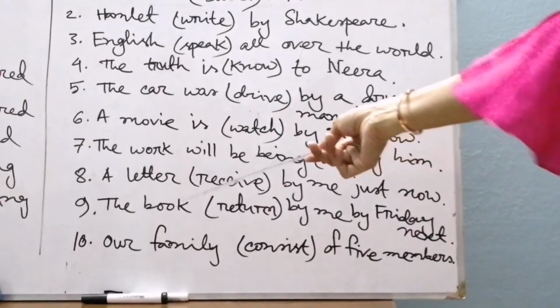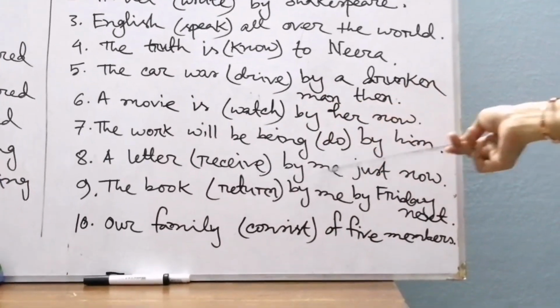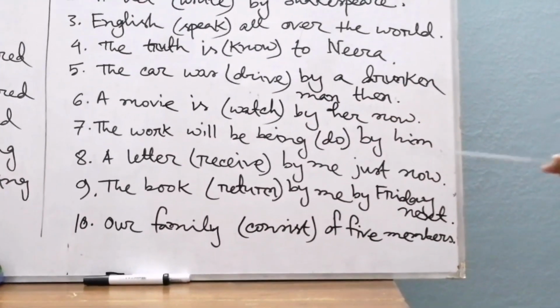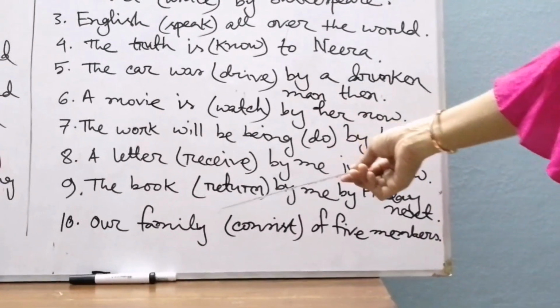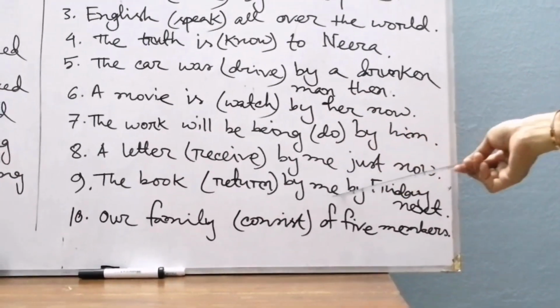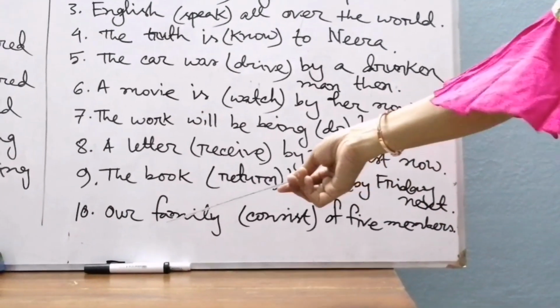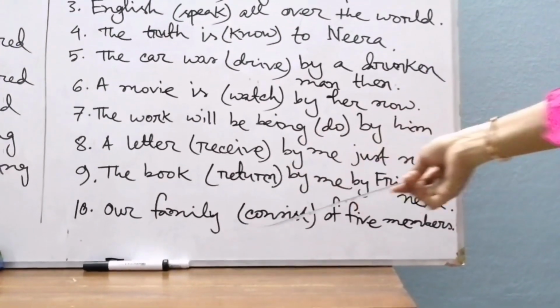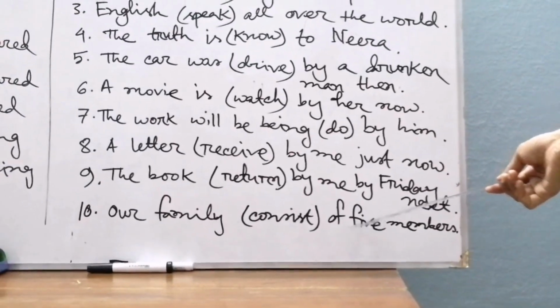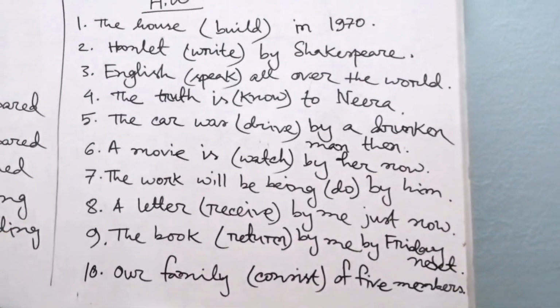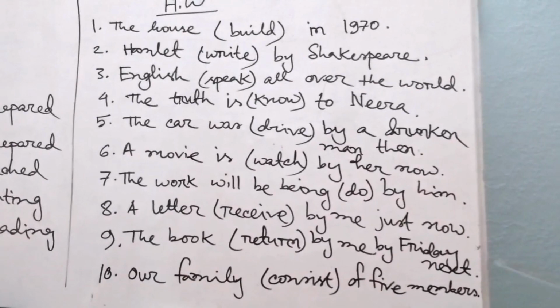Sentence number 8: A letter (receive) by me just now. Sentence number 9: The book (return) by me by Friday next. Sentence number 10, and it's the last sentence for you: Our family (consist) of 5 members. Okay, that's all about the homework.